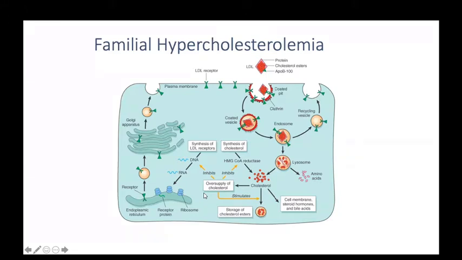If there is a defect in these receptors, the metabolism of cholesterol LDL is stopped and LDL accumulates in our body and the disease starts. That is called familial hypercholesterolemia.